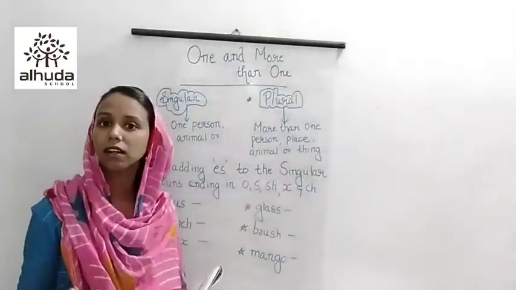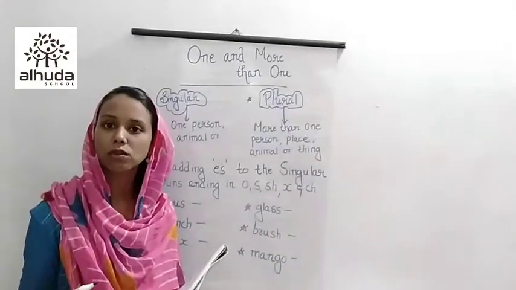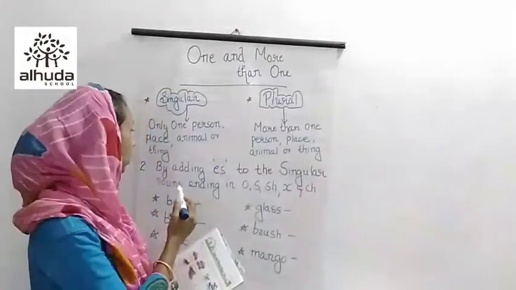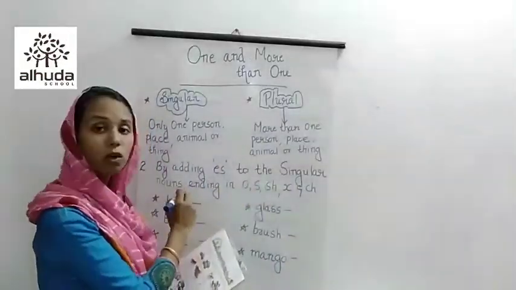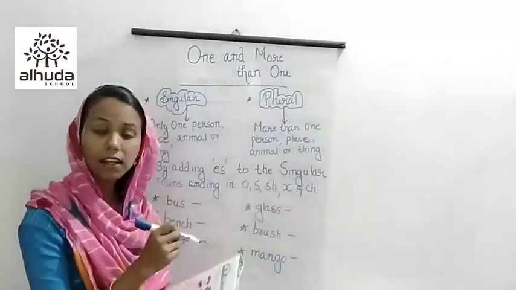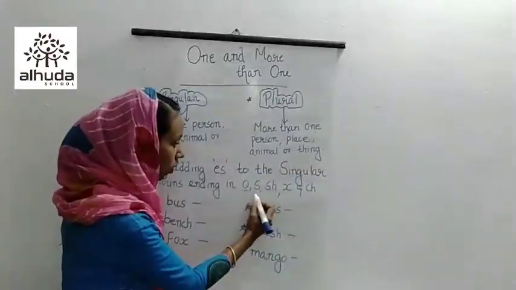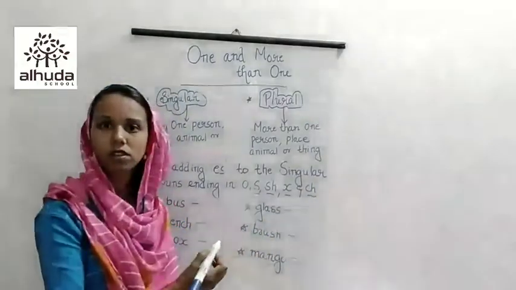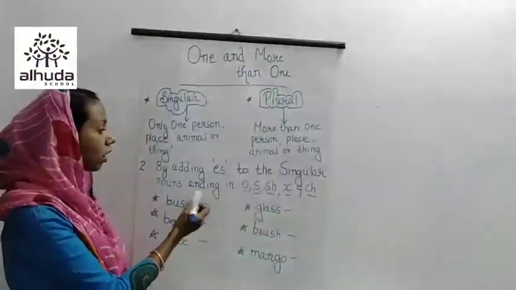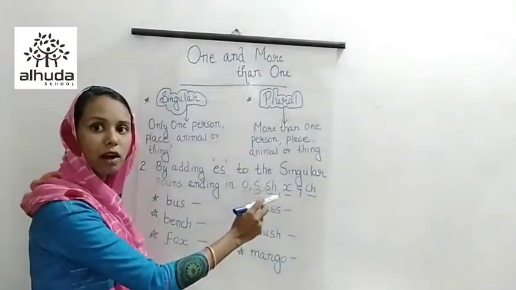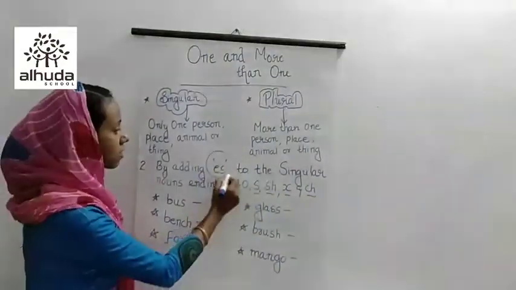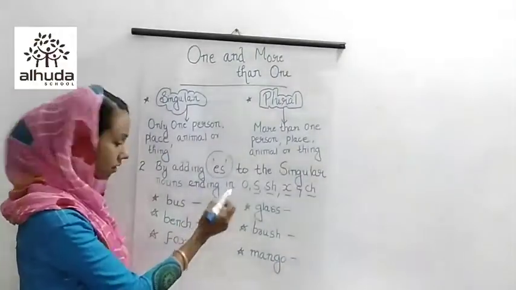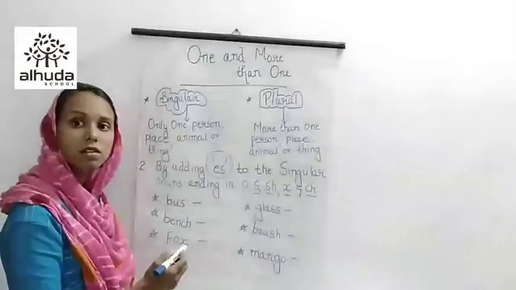We already studied the first rule. What was the first rule, children? Yes, by adding s to the singular noun. This one is by adding es to the singular nouns which end in O, S, SH, X and CH. So, all the singular nouns ending in these, we have to add what? This es. For getting the plural, we have to add es. So, we can go through the examples.